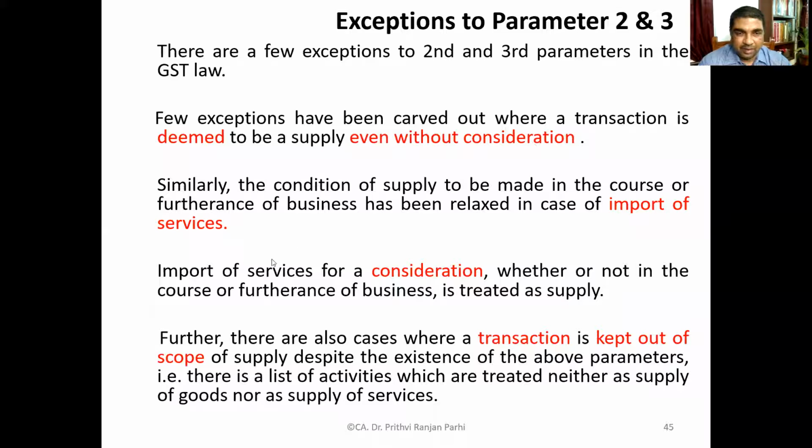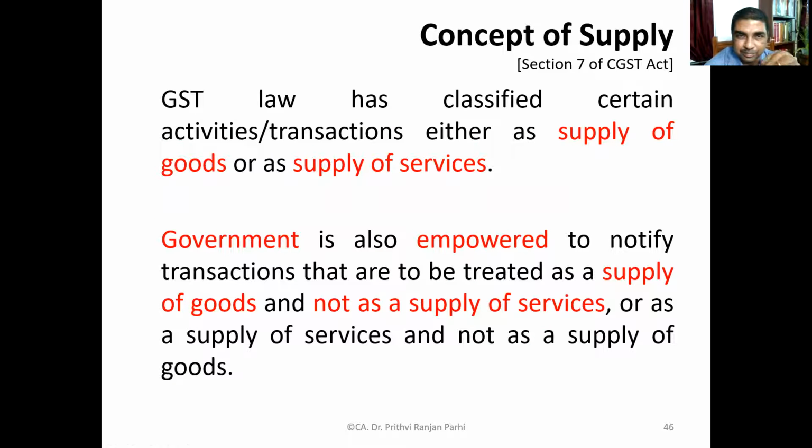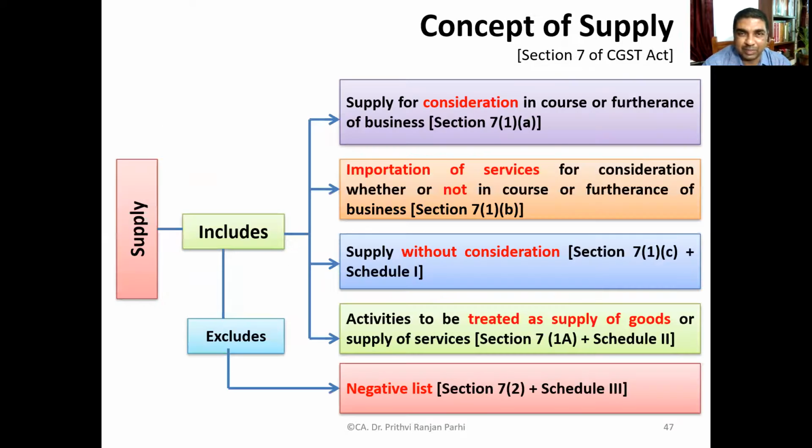And there are also cases where transactions are kept out of supply despite the existence of the above parameters. Therefore, the schedule is there, which says they are neither supply of goods nor supply of services. And we have already seen certain things are classified as supply of goods or as supply of services. Government has also got power to notify the transaction to be treated as supply of goods, not as supply of services, and vice versa.